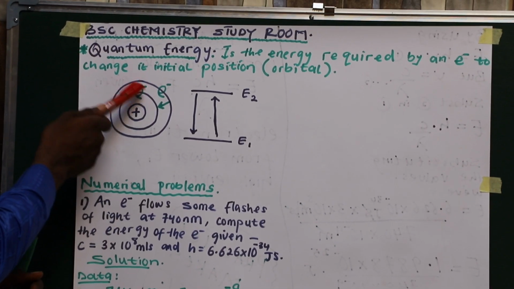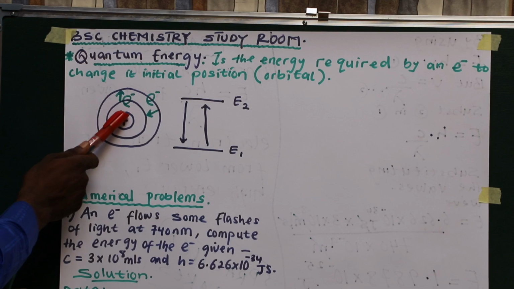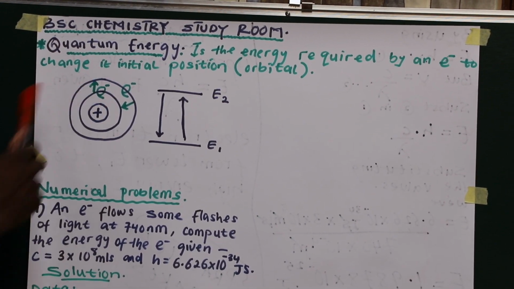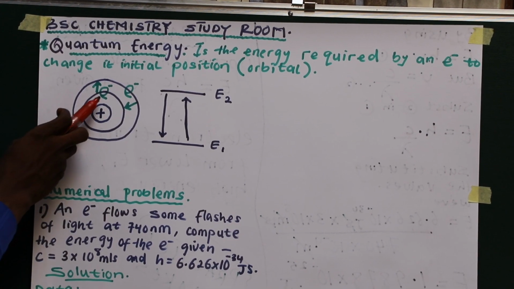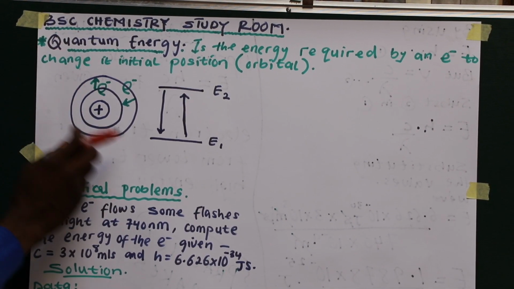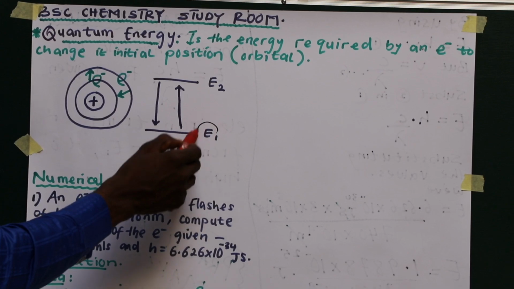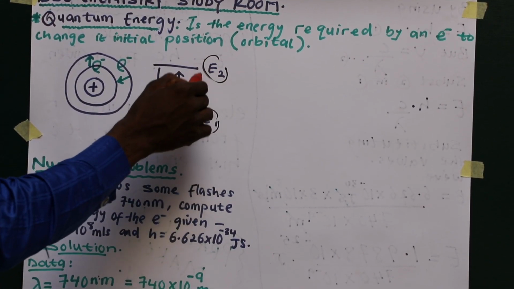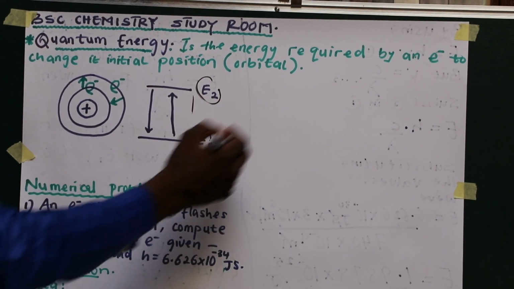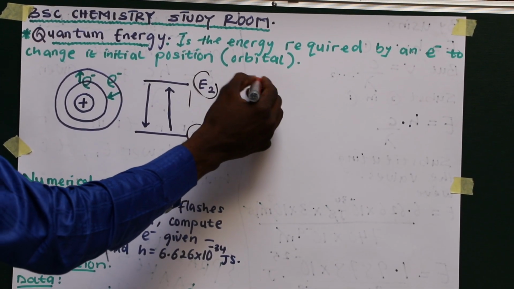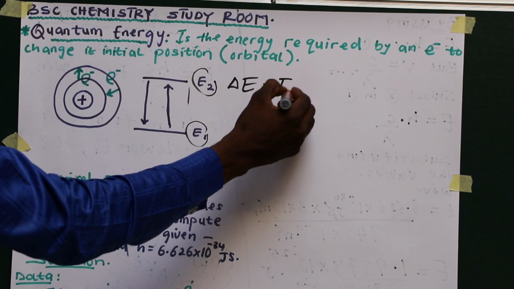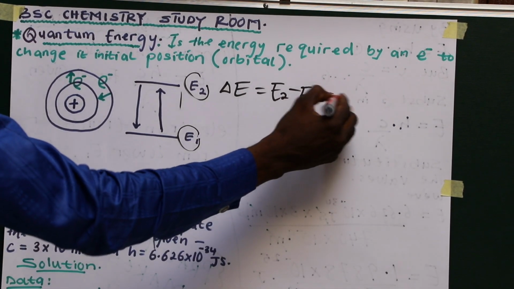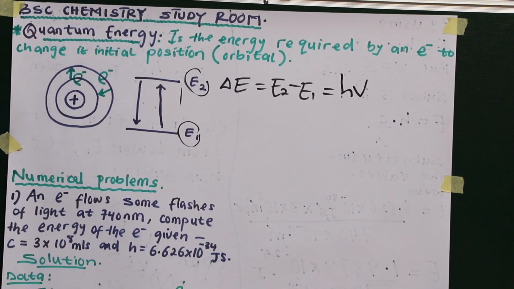The electrons might jump from lower energy to higher energy level, or from higher energy level to lower energy level. When an electron moves from lower energy to higher, it moves from E1 to E2. And when it moves from E2 to E1, that means from higher to lower, then the change in energy will be E2 minus E1, which is equal to hν.